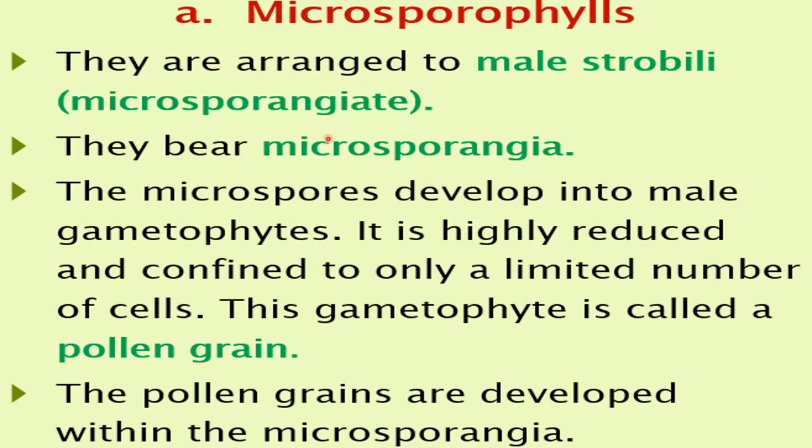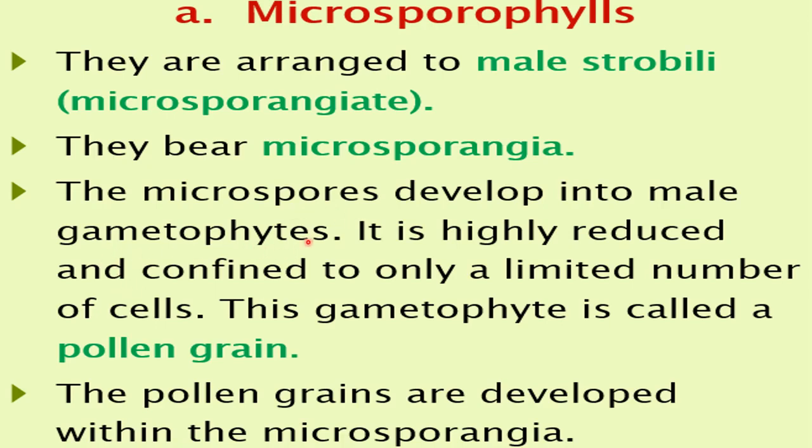Inside the microsporangia, microspores will be produced, and these microspores then develop to form male gametophytes, right? You can make a flowchart for all these things. First of all, there are sporophylls, and those sporophylls can be microsporophylls or megasporophylls. Then microsporophylls make male strobili. Male strobili bear microsporangia, and inside the microsporangia microspores are produced. Then these microspores develop to form the male gametophyte.